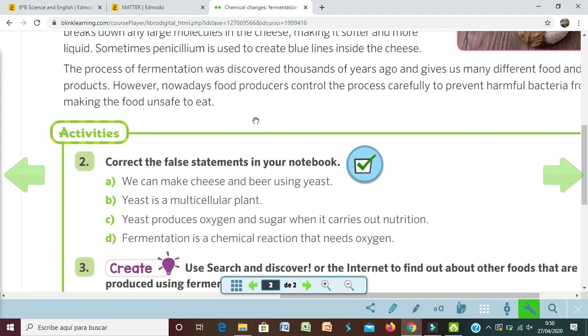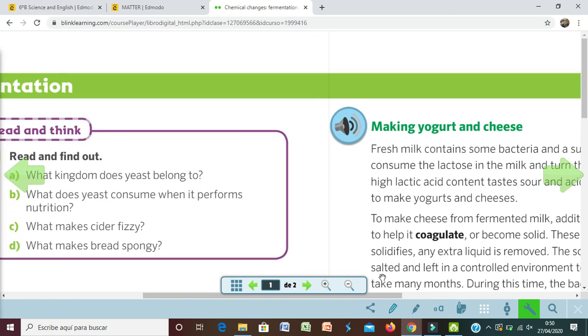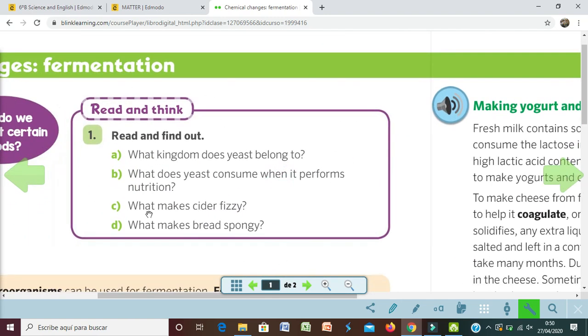Okay, the exercises you can do are these. You have to send them to me on the notebook. Cider, we said that is sidra, and fizzy es como burbujeante, right? What kingdom does cheese belong to? ¿A qué reino pertenece? What does cheese consume when it performs nutrition? ¿Qué es lo que se come la levadura?